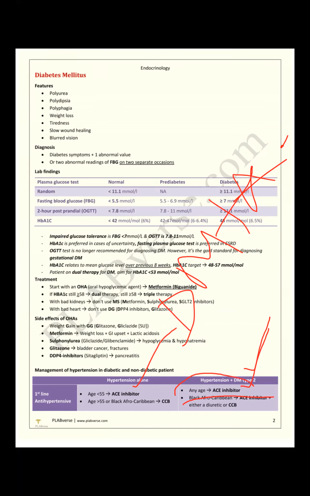Just remember, any age, whether 55 or 65, though our protocol is below 55 and more than 55, for diabetes this protocol will not be used. So any age we prefer ACE inhibitor.